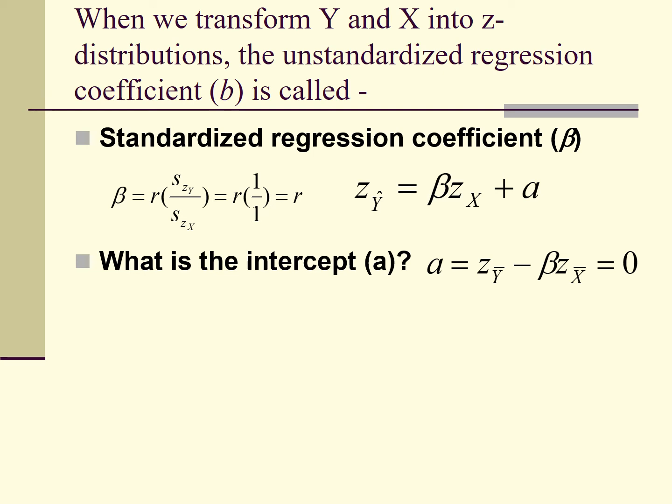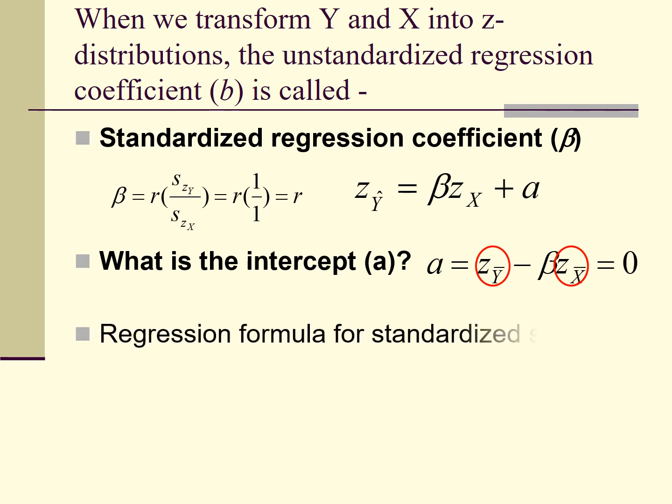For z distributions, the mean of y is 0 and the mean of x is also 0. So for the standardized distributions, the intercept is 0. Therefore, the standardized regression equation is very simple. It is the predicted z-score of y equals beta multiplied by the z-score of x.